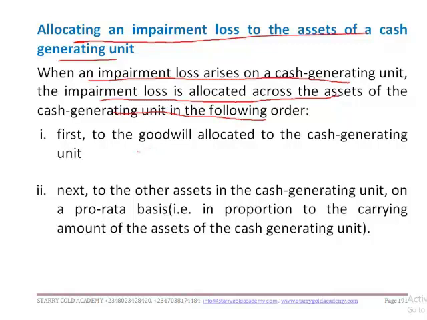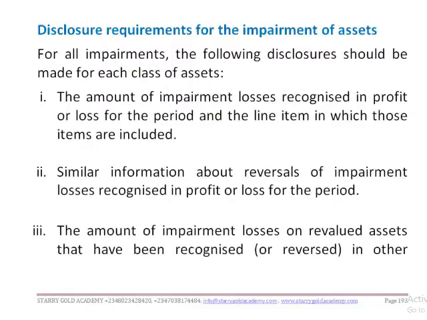Allocate to goodwill first, then next is to the other assets in the cash generating unit on a pro rata basis, that is, in proportion to the carrying amount of the assets of the cash generating unit. Are we together? Okay, so without wasting much time, let's take disclosure requirements of the impairment of assets.